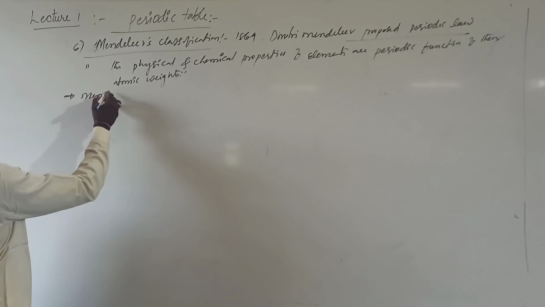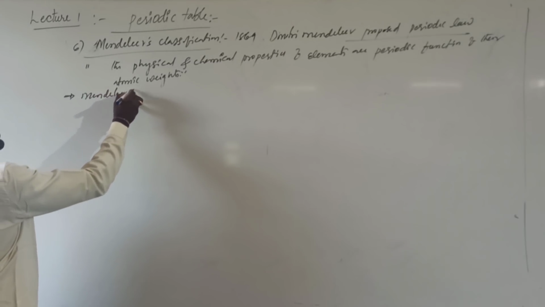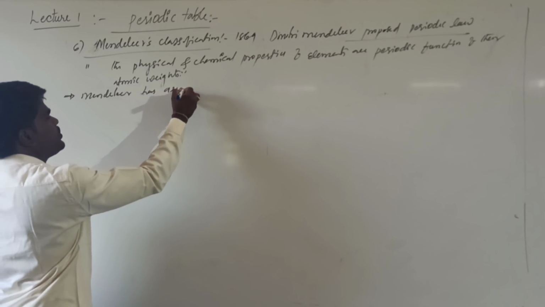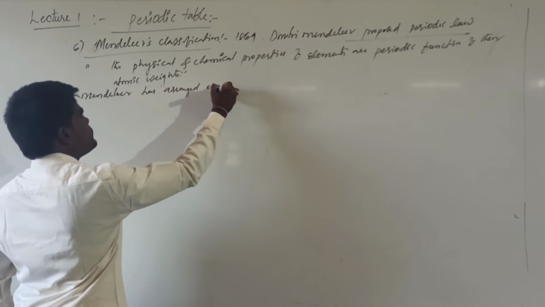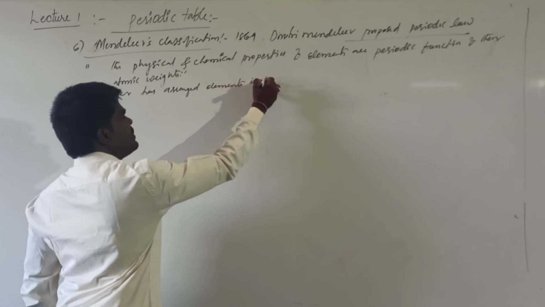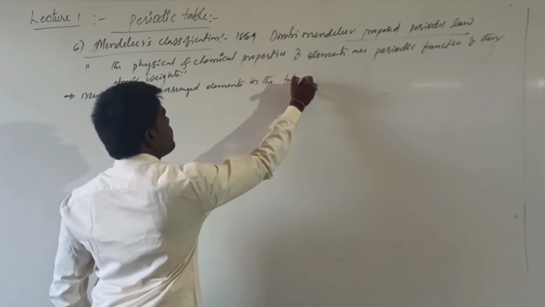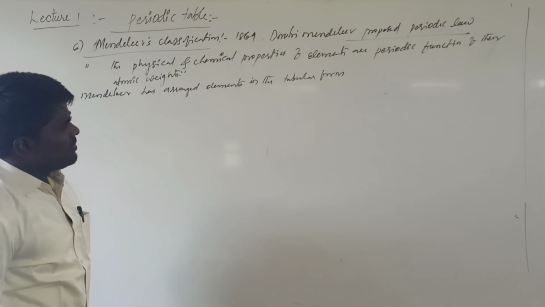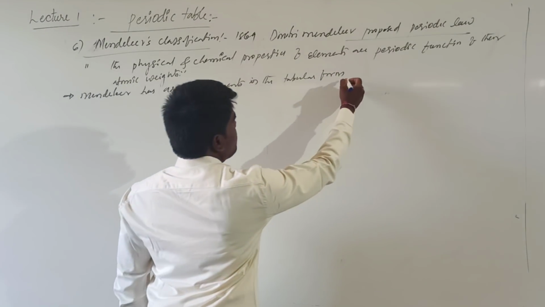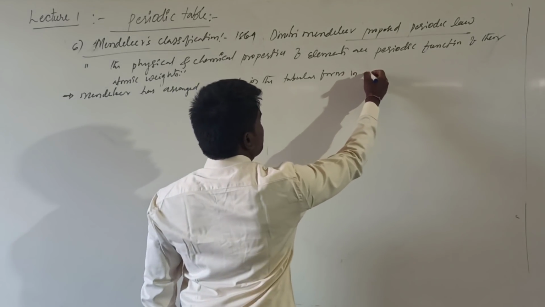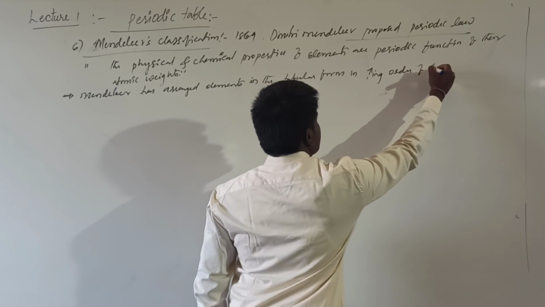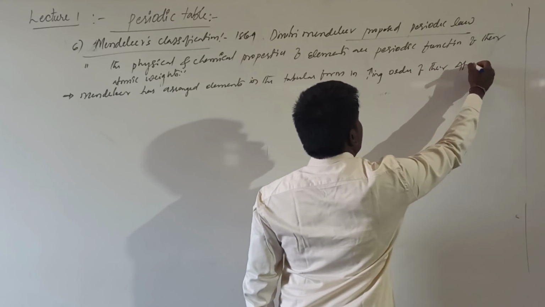Mendeleev has arranged elements in the tabular form. This is the important point. For the first time, he tabulated the elements in increasing order of their atomic weights.